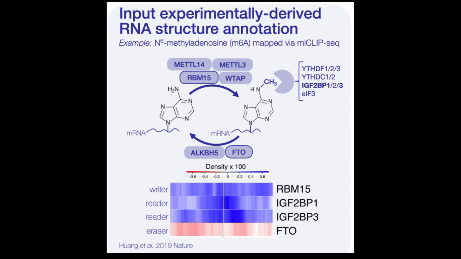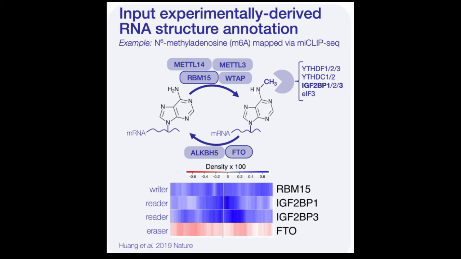We used m6A-CLIP-seq data, which maps m6A modifications, to demonstrate the ability of nearBynding to incorporate experimental RNA structure data into protein binding preferences. RBM15 is an m6A writer. IGF2BP1 and 3 are m6A readers, and FTO is an m6A eraser.